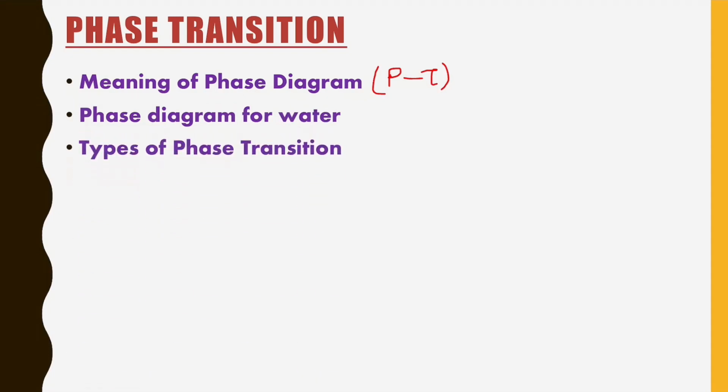After that we have to study types of phase transition. There are two types of phase transition, which we call first order and second order phase transition. In the different orders of phase transition we have different values of thermodynamic potentials, which give continuous and discontinuous graphs. When you study it, you will see that in one of them the free energy gives a discontinuous graph, and in the second order the free energy and its first derivative give a continuous graph. So this much you have to study in these types of phase transition.